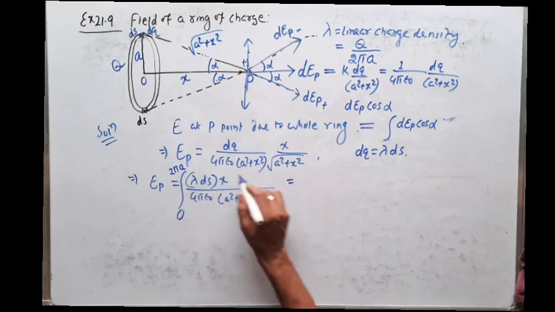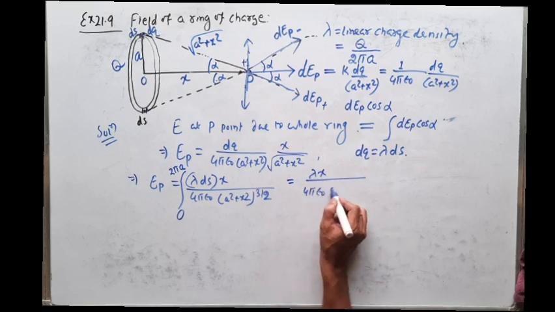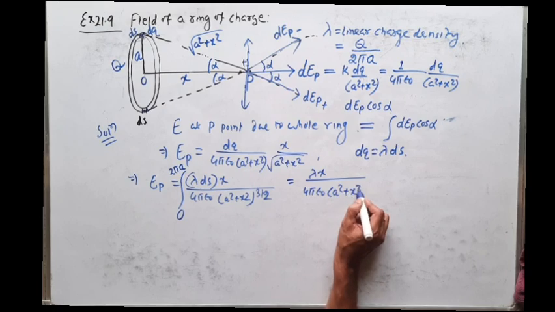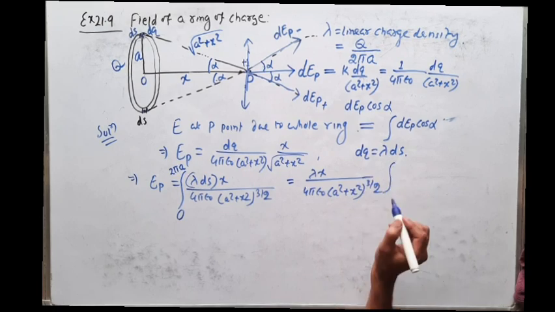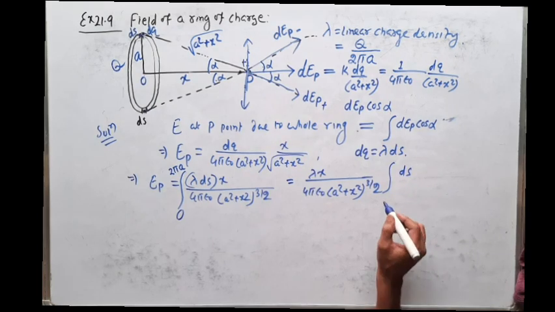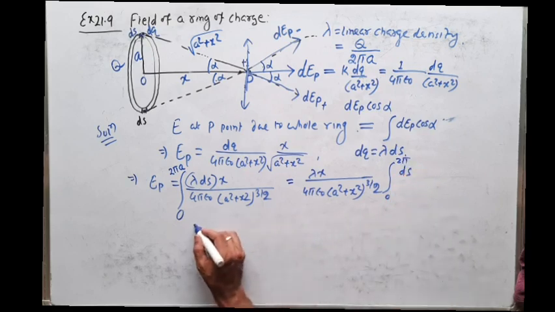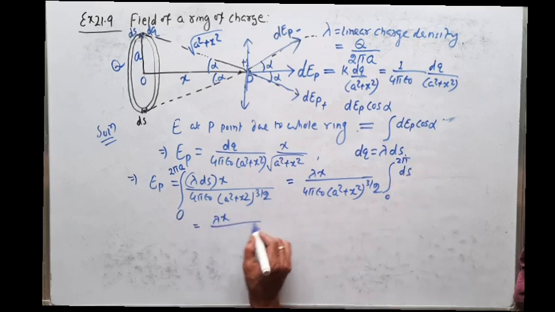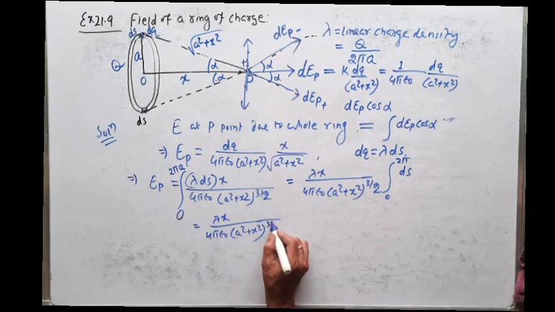Bring all the constants outside: lambda x by 4 pi epsilon naught, (a square plus x square) to the power 3 by 2, integration of ds from 0 to 2 pi a.